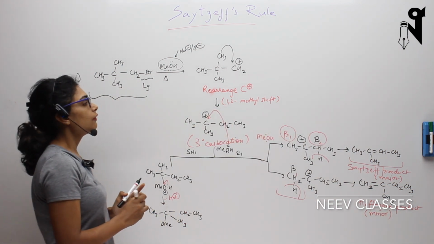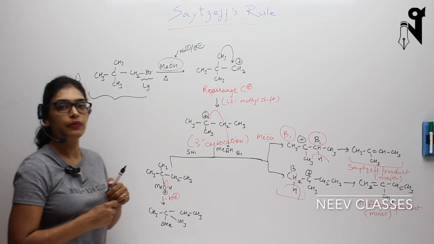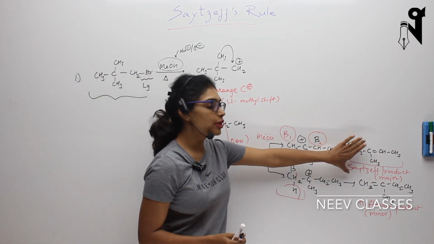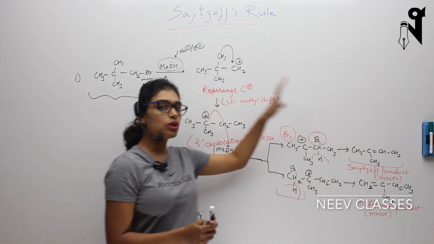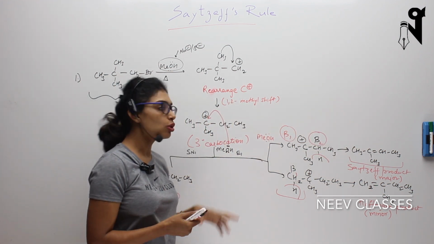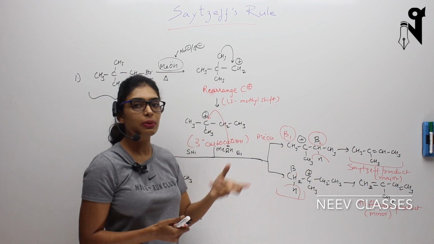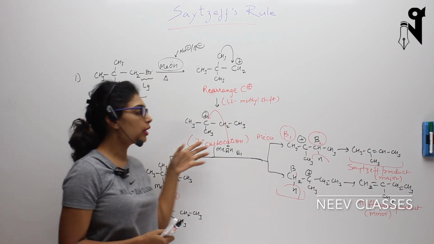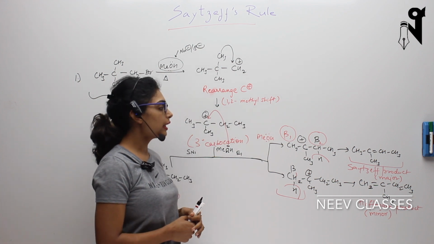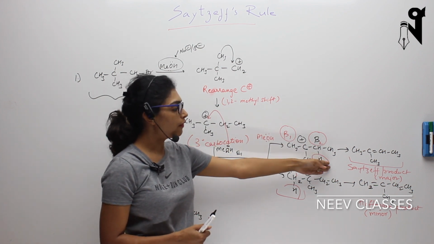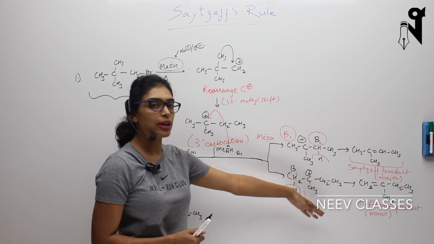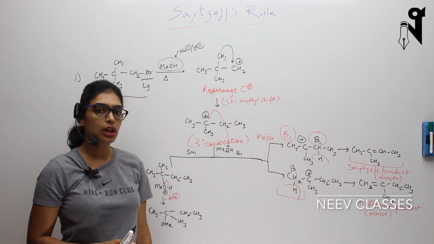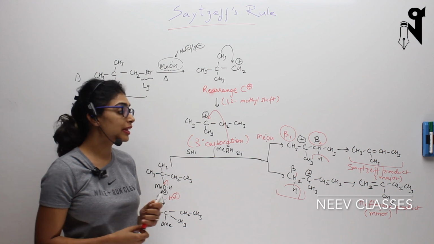So this is how we apply the Saytzeff rule. If you are asked which of the elimination products will be major, this elimination product will be major. In most cases they will explicitly mention the temperature or the conditions, very clearly stating whether the reaction is going through SN1 in major form or E1 in major form. And if it is going through elimination, you have to specifically mention which product is major, and in most scenarios Saytzeff will be major. There will be some cases where Hofmann can also be major.